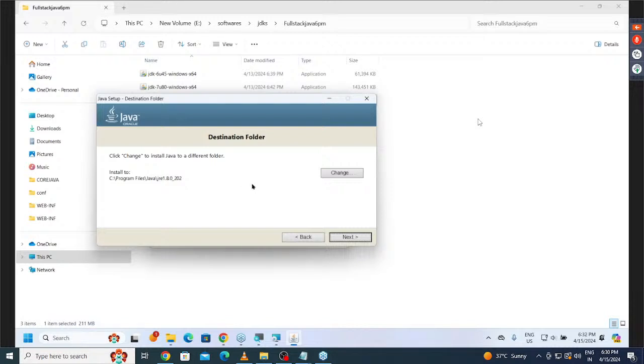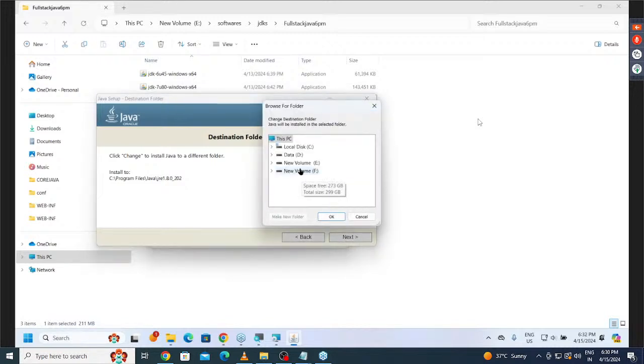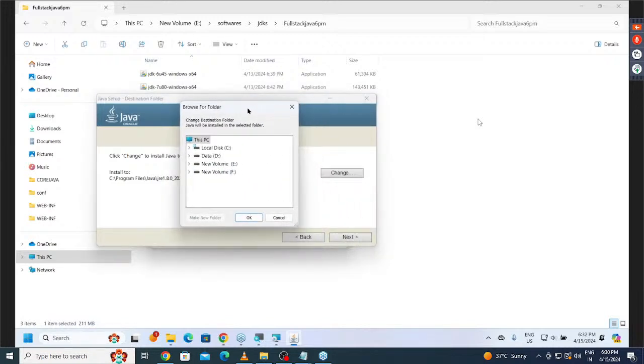Now click on the change button. There, we need to specify the location manually. We need to change the location manually. Now I want to specify it in C drive. I want to expand C drive, and inside this, Java. Inside Java, observe carefully.